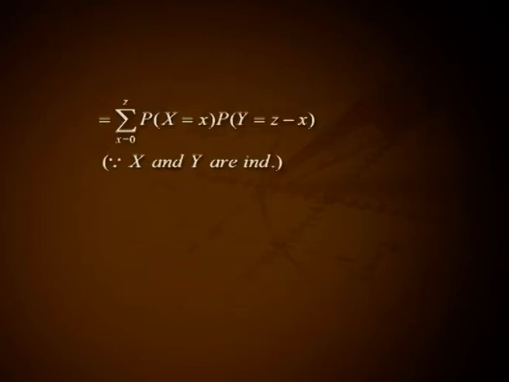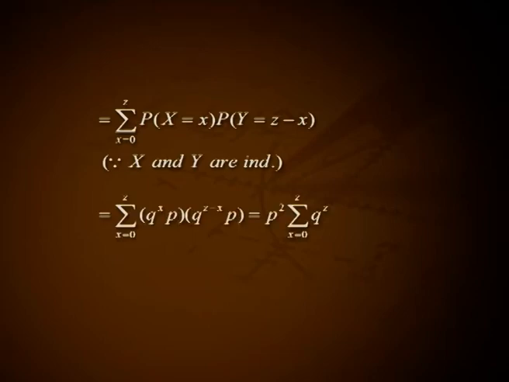That is equal to the summation over x from 0 to z of P(X = x) × P(Y = z − x), because X and Y are independent. That is the summation over x from 0 to z of q^x p × q^(z−x) p, that is p² times the summation over x from 0 to z of q^z. This implies P(Z = z) = (z+1) q^z p² for z = 0, 1, 2, etc.